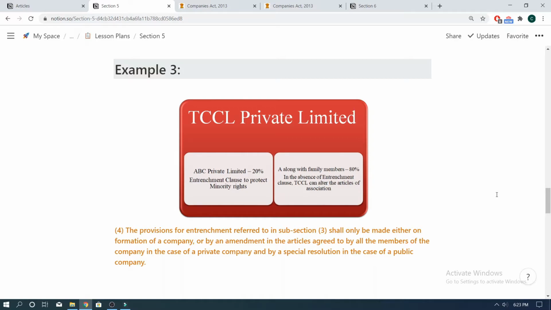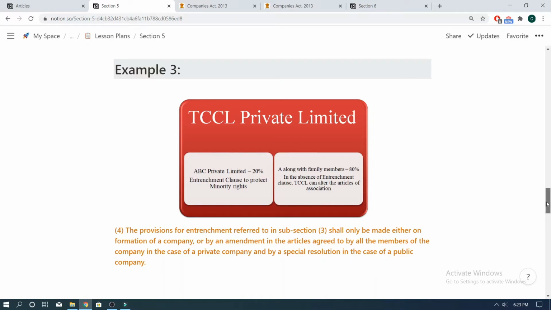Moving on to subsection 4 of section 5, which says, the provisions for entrenchment referred to in subsection 3 shall only be made either on formation of the company or by an amendment in the articles agreed to by all the members of the company in the case of a private company and by a special resolution in the case of a public company.